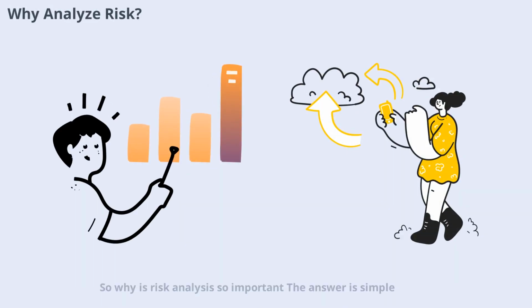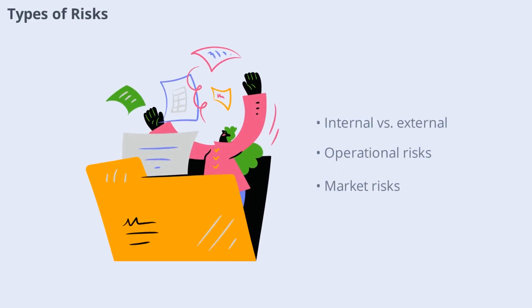So why is risk analysis so important? The answer is simple. It helps us make informed decisions. By analyzing risks, we can anticipate potential problems before they happen, allocate resources more efficiently, and develop strategies to minimize negative impacts. Risk analysis is not just about avoiding danger, it's about being proactive and prepared. Whether you're launching a new product or planning a major investment, understanding the risks involved can help you succeed where others might fail.